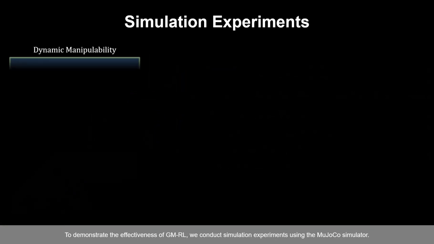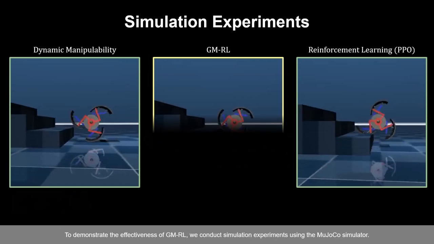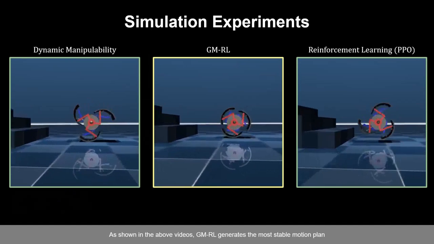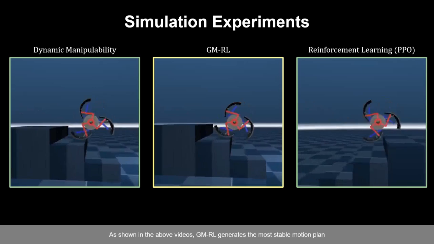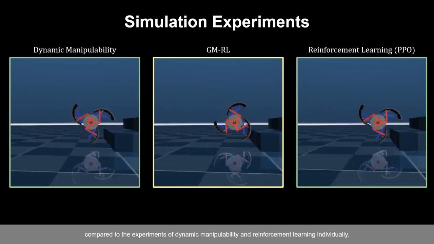To demonstrate the effectiveness of GMRL, we conduct simulation experiments using the MuJoCo simulator. As shown in the above videos, GMRL generates the most stable motion plan, compared to the experiments of dynamic manipulability and reinforcement learning individually.